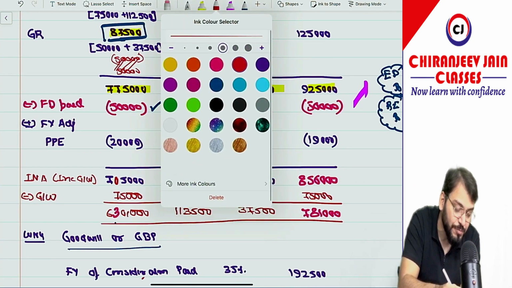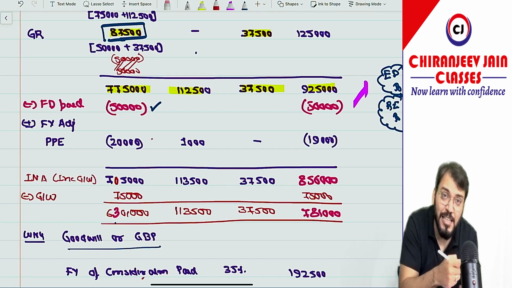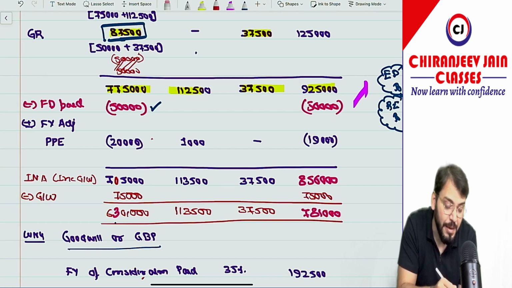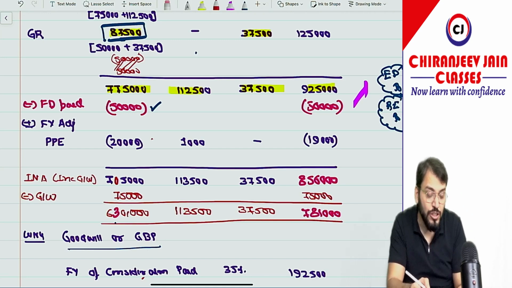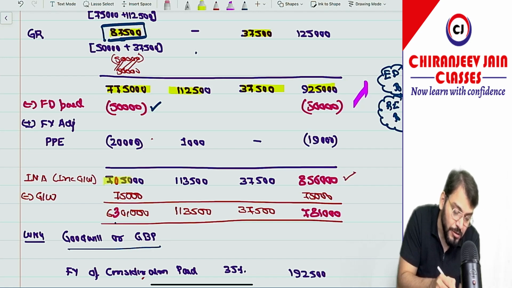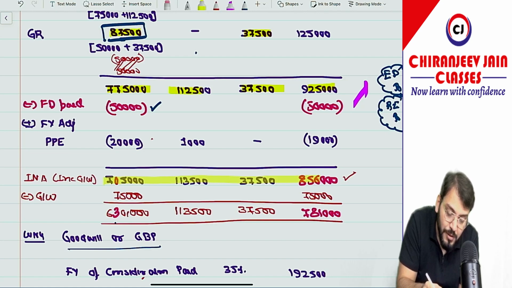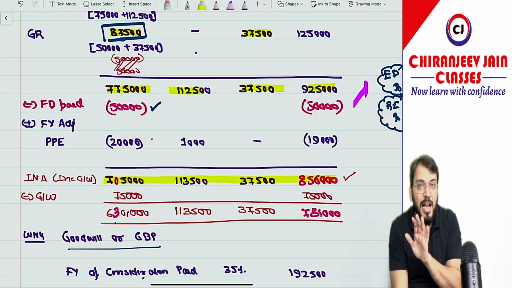Then we'll do plus minus fair value adjustment. Plus minus fair value adjustment is what? For PPE, it is minus 20,000 loss as per working note number 1, and there is a saving in depreciation, so plus 1,000. 19,000 will be the net effect. Understood? So this becomes INA. This much, have you understood? Correct? This becomes INA.